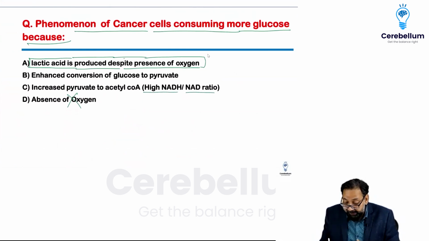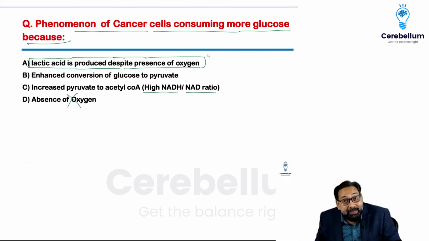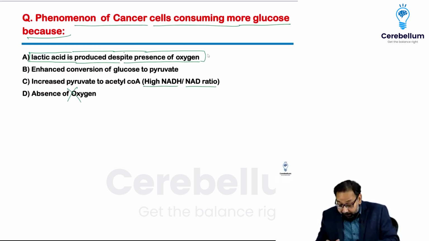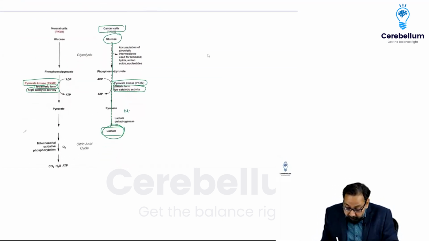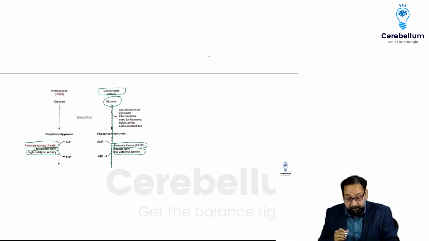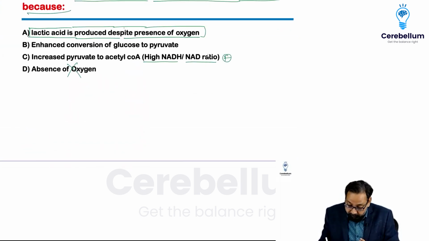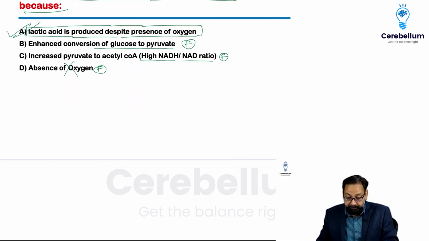High NADH to NAD ratio. Few students told that this was the option. Yes, NADH would be low. Why? Because when pyruvate is converted to lactate, NADH is converted to NAD. So this is false. Enhanced conversion of glucose to pyruvate? No, it is converted to lactate. Yes, false. So the answer is A.